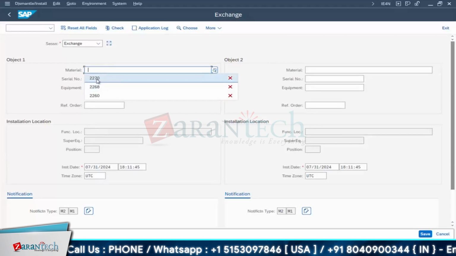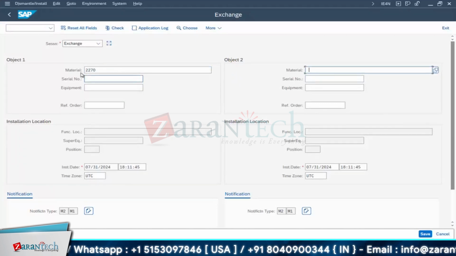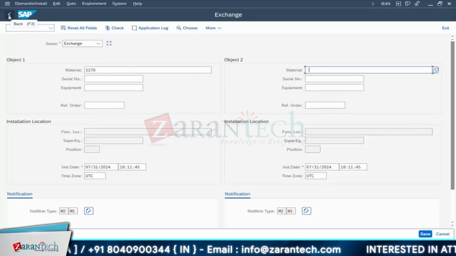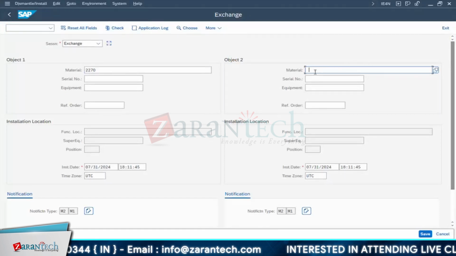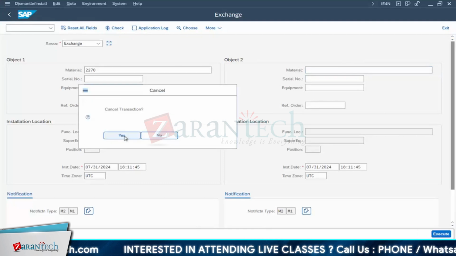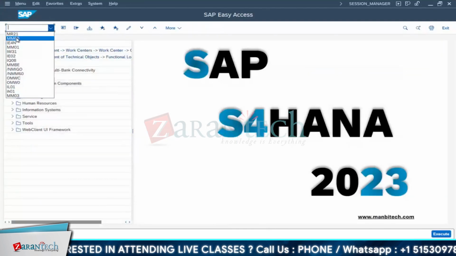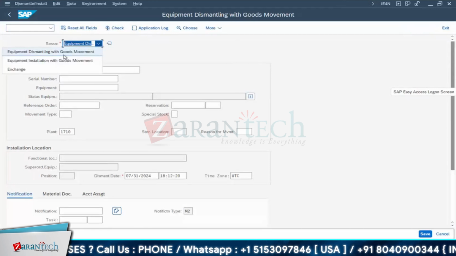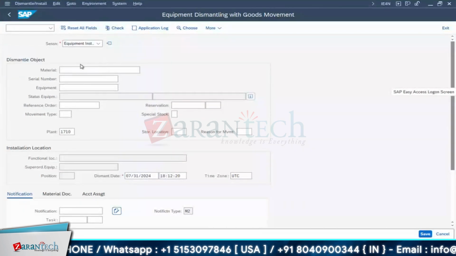Okay, I'll go for this also. There is an objective too, but right now it is not needed. Right now it's dismantled, right? You need to do installation only now, because we already removed it. Yeah. But valuation change is also there. Okay. So go for this. Here, that's why we selected goods movement. Okay. So I am going for the installation purpose.